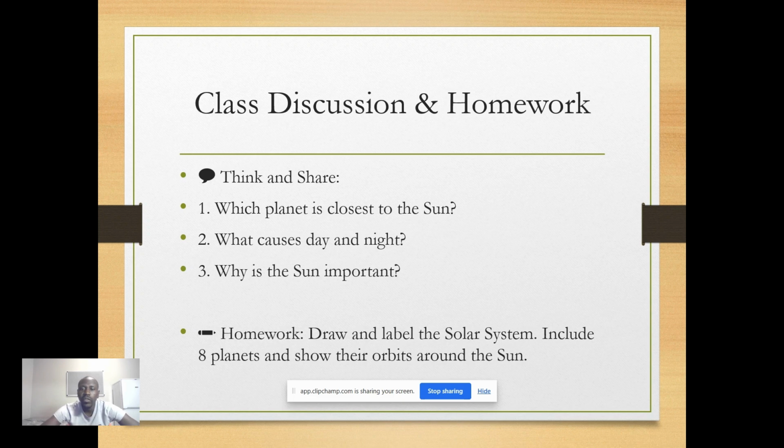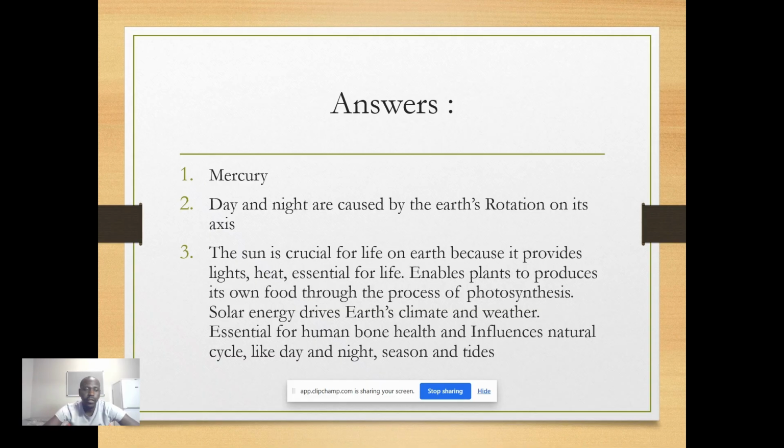So pause the video and make sure you answer the questions. Then afterwards, you will refer to the memo or the answers that I've provided. While you are pausing the video to answer, I may as well move forward to the answers. The first question was, which planet is closest to the Sun? The first planet that is closest is Mercury.